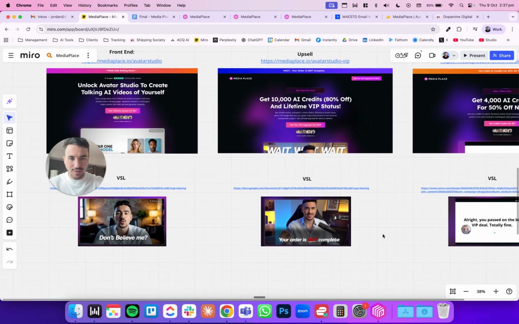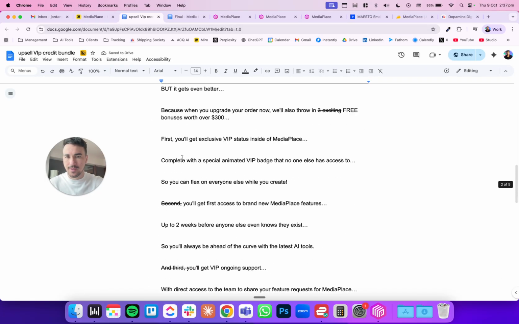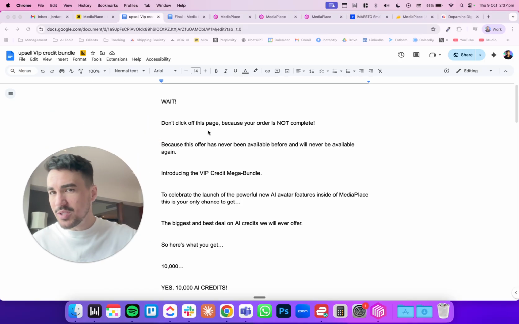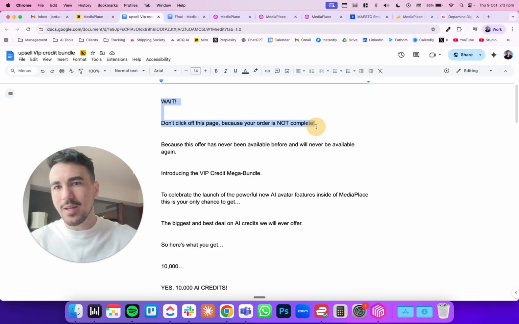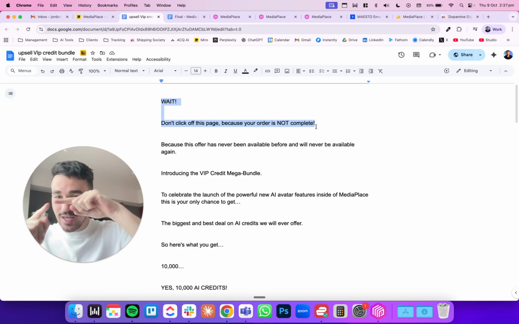Also, I've done the same thing for the upsell, which you can find here. And again, an upsell VSL is very different than a front-end VSL, and unless you do it correctly, you're going to leave a lot of money on the table. The most important thing is that you need to keep them in a buying state because they've just purchased. So you need to keep the loop open.